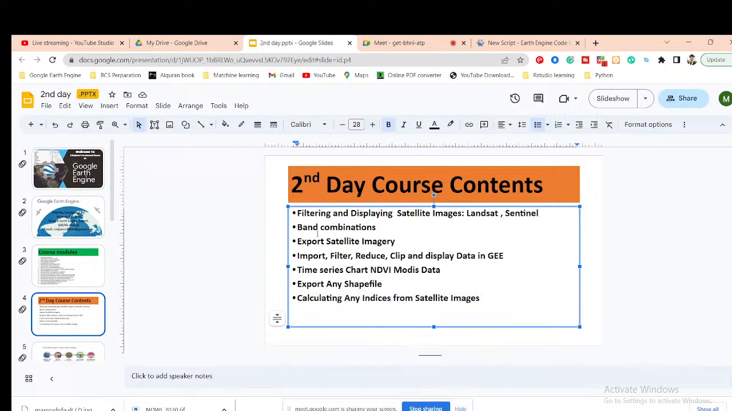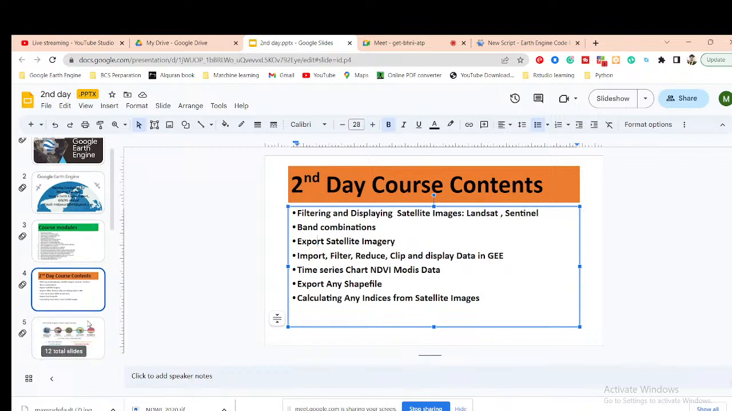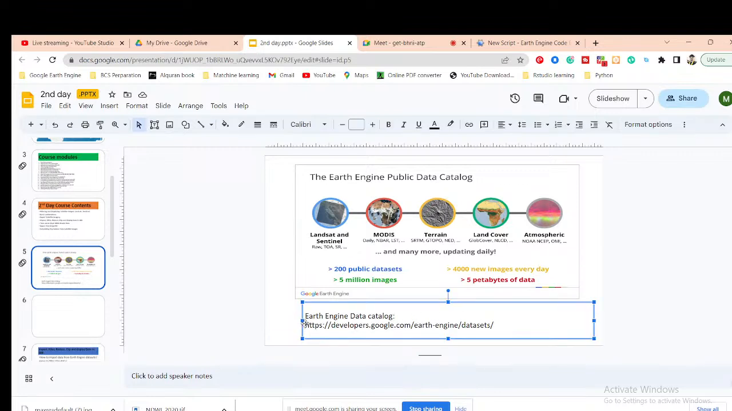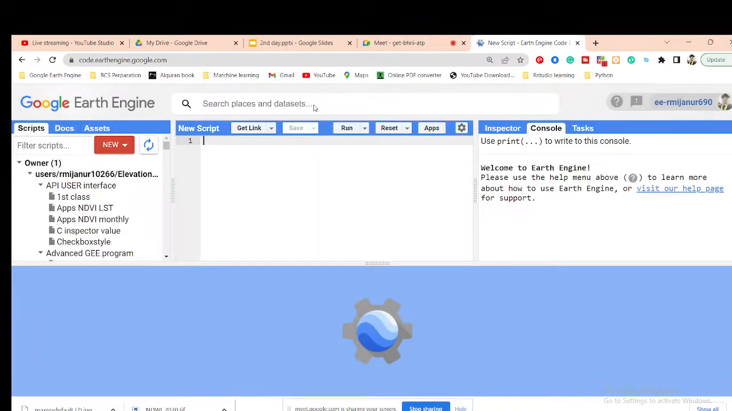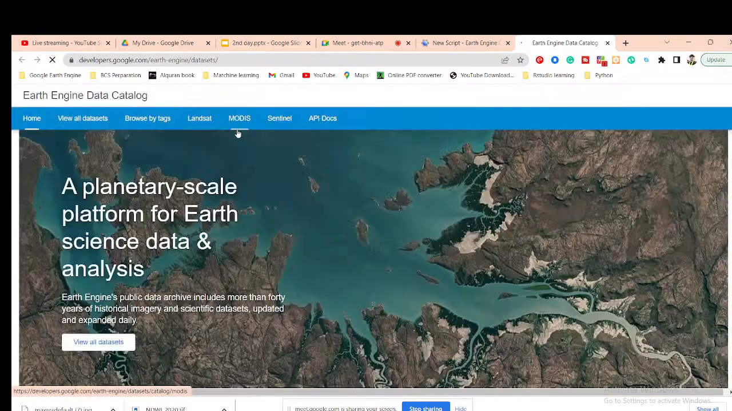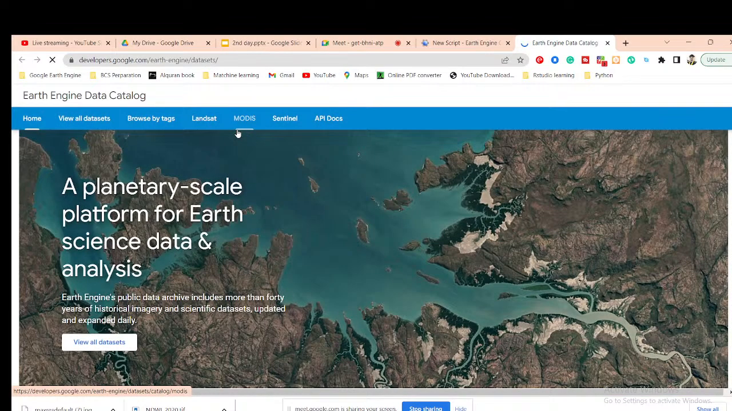Okay, so let's go about that. First of all, we already know that we can easily get all of these things from the Earth Engine public data catalog. So this is our Earth Engine public data catalog. We can simply go to this link, or simply go to the code editor and browse the data catalog. Then all of the Earth Engine public data catalog will appear.